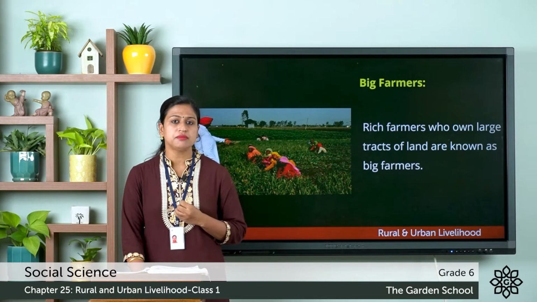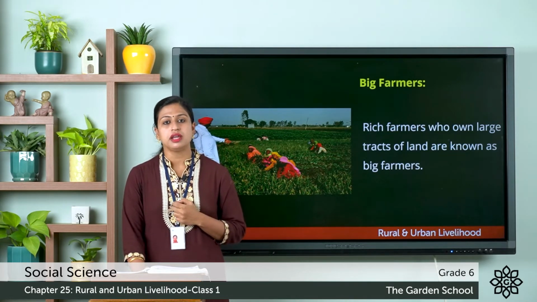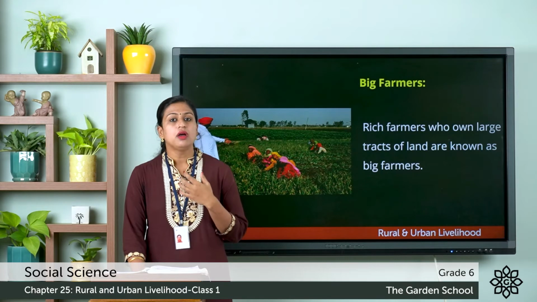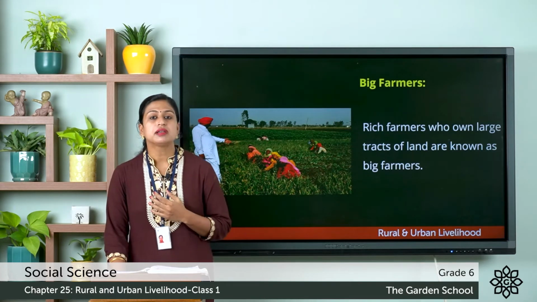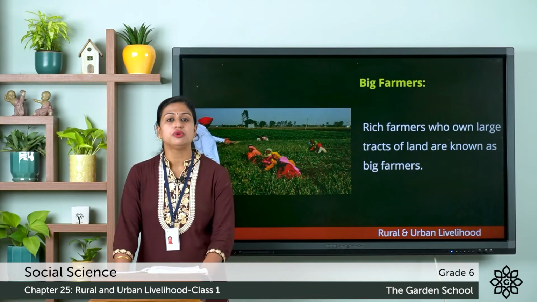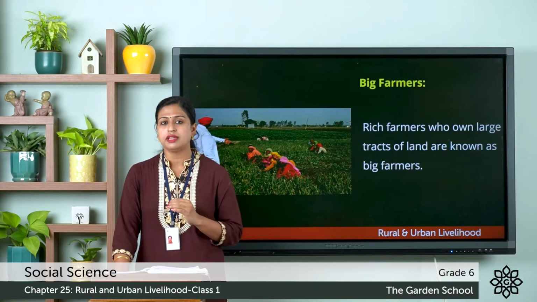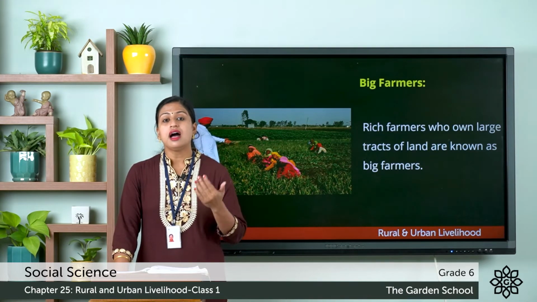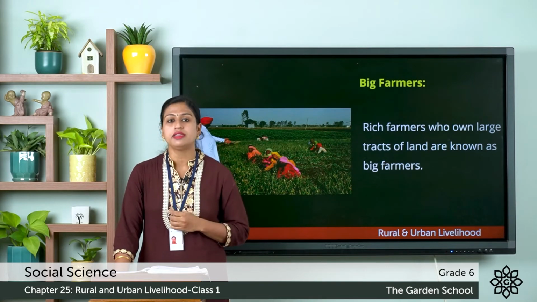So thresher is a machine that is used to separate the husk from the grain, and they also use high quality seed and high quality fertilizers, and their crop yield is also very high. And they also cultivate cash crops. They sell it to the market to make huge profit. Now these rich farmers, they do not work on their land. Instead of that, they hire small farmers and landless laborers to work on their field.